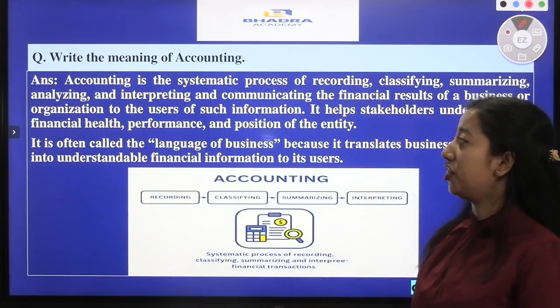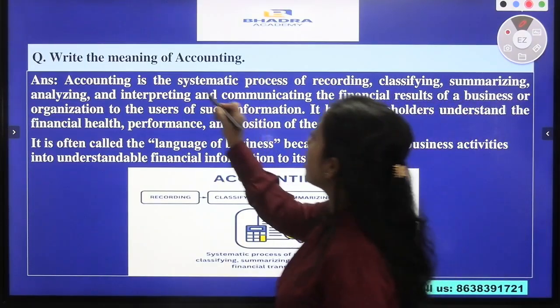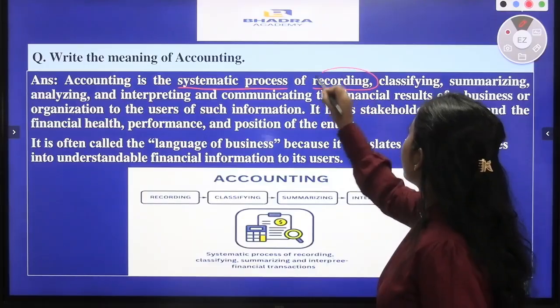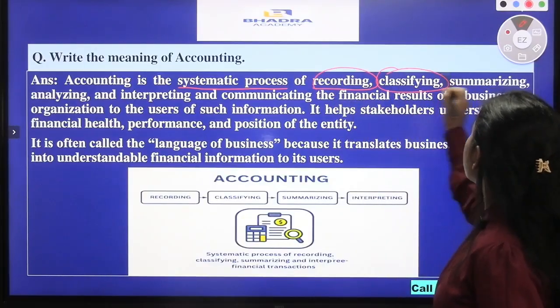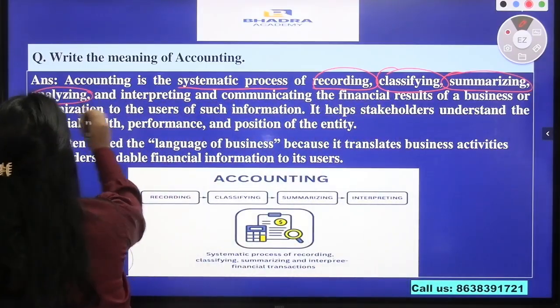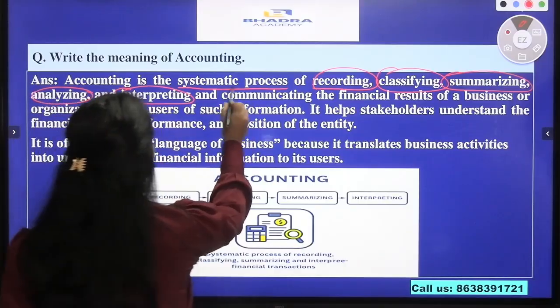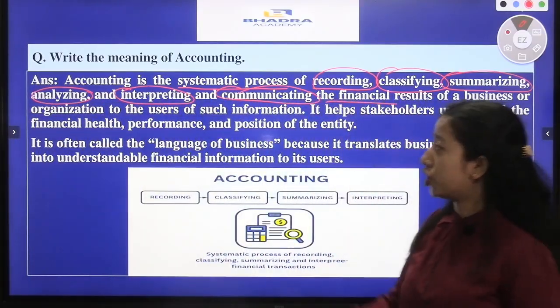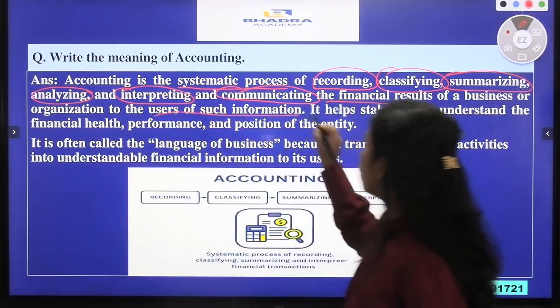The definition here is, accounting is a systematic process of recording, classifying, summarizing, analyzing, interpreting and communicating the financial results of a business or organization to the users of such information.